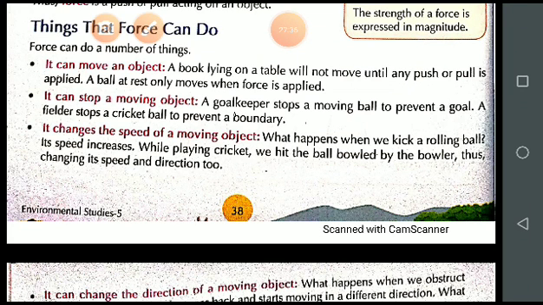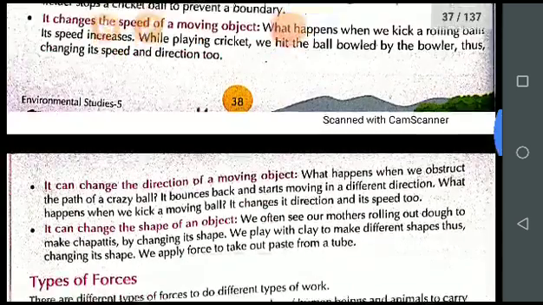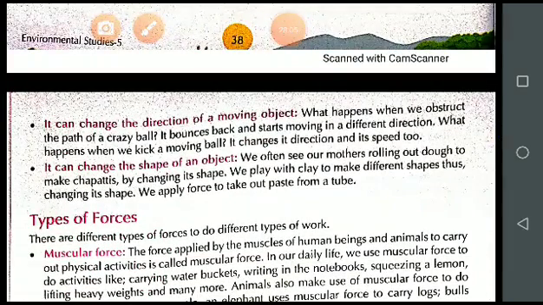You can take an example of cricket also. If the bowler does the bowling and the batsman hits it with the bat, in this manner even he can change the speed and direction. By applying the force, we can change the speed and direction of the object. It can change the direction of a moving object. I gave you one example.